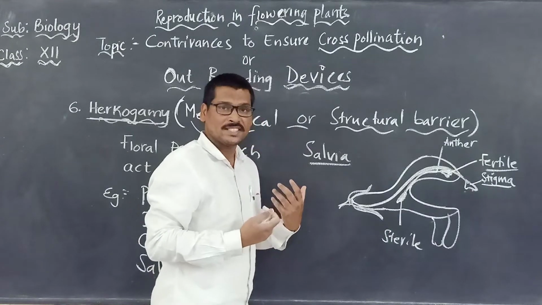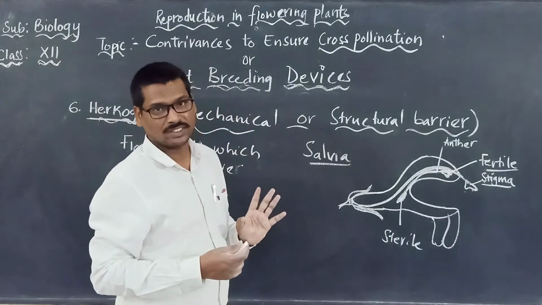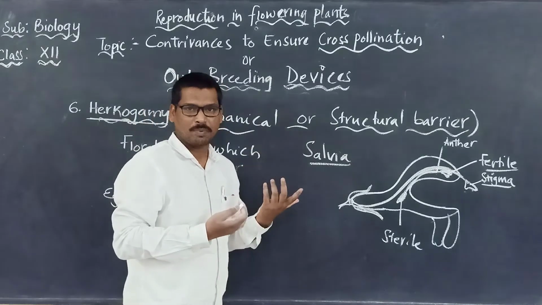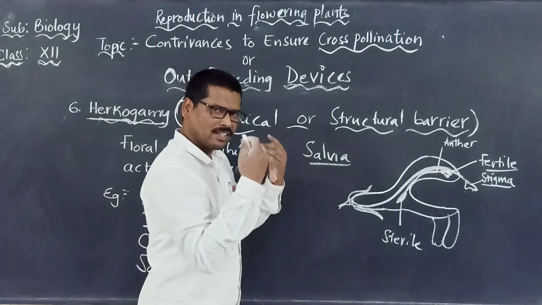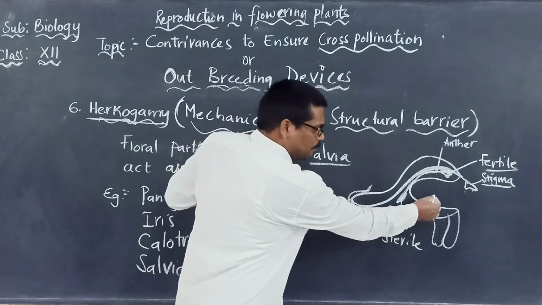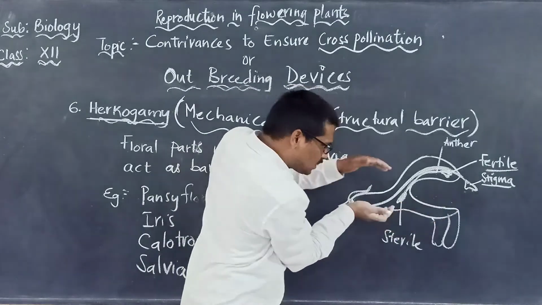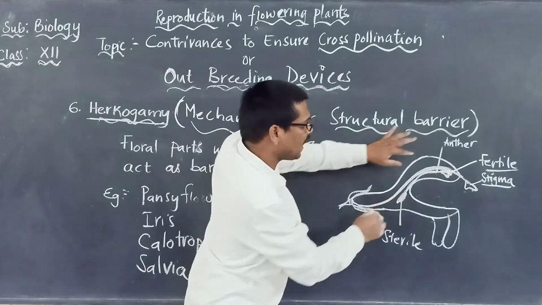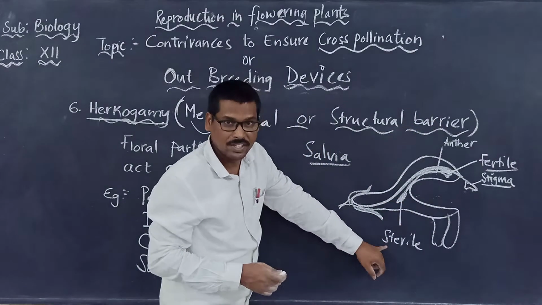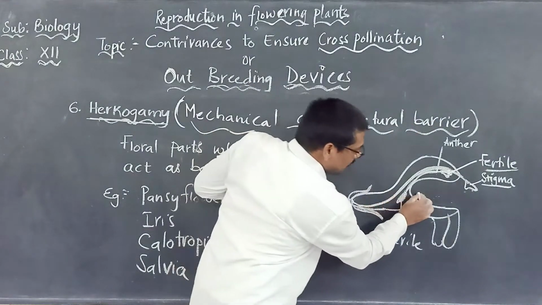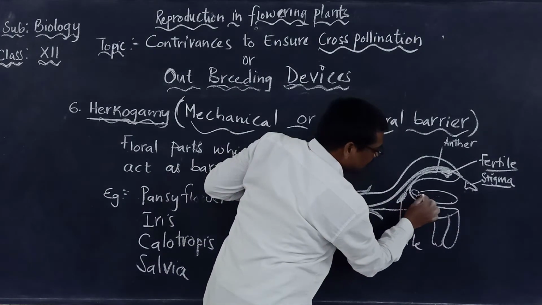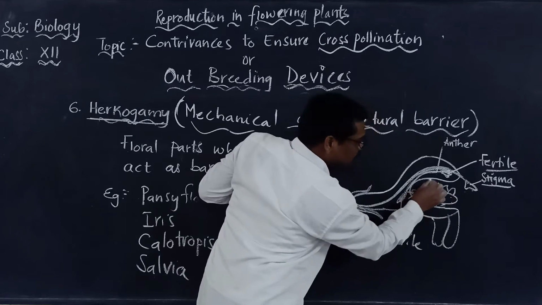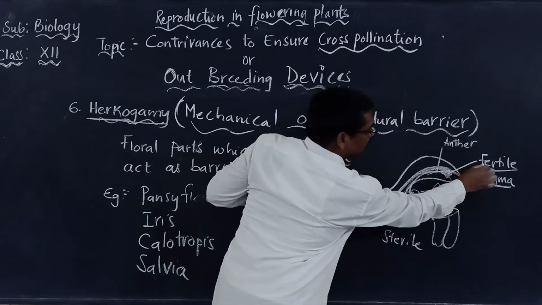So the only thing is they have to go for cross-pollination. Now the common insect that is involved in cross-pollination is what? Bees. So let us take the example of bees. When a bee visits and enters into this corolla, it will be pushing this particular part of the anther, that is the sterile part. So when the insect is here, its body will be coming in contact with the fertile part of the anther.